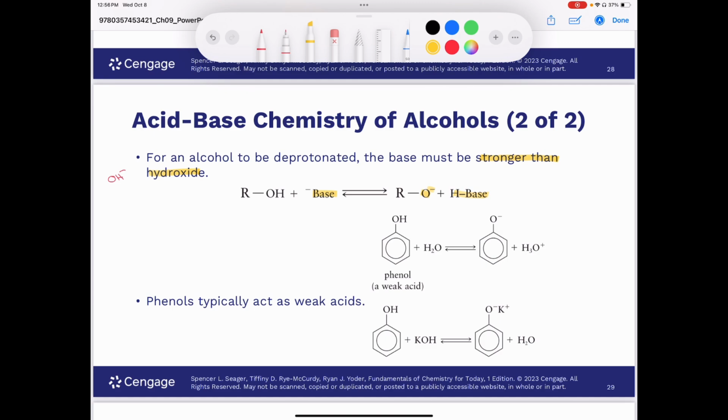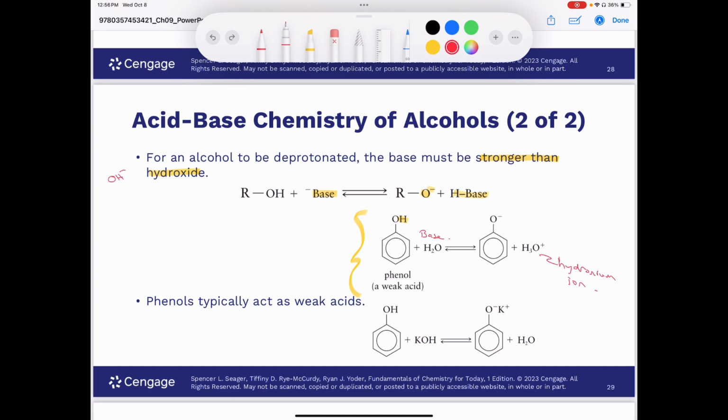And you can see this here with phenol, and phenol is a weak acid. If we put phenol in water, we end up losing the hydrogen from the alcohol on the phenol. And so that tells us that water is actually behaving as a base in this case. And so it ends up producing hydronium, H3O plus, we call that a hydronium ion. And we end up with a negative charge on what was formerly our alcohol, but now we have a negative charge on our oxygen. And so it says here that phenols typically act as weak acids.